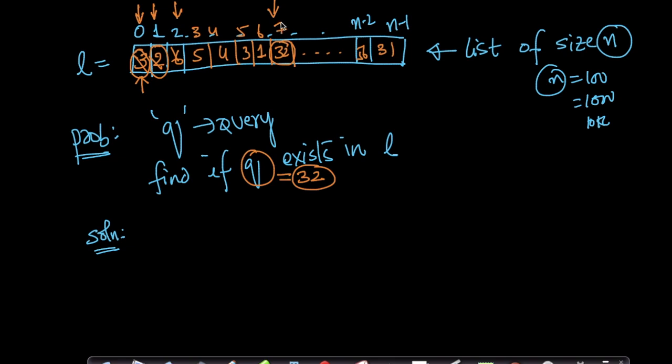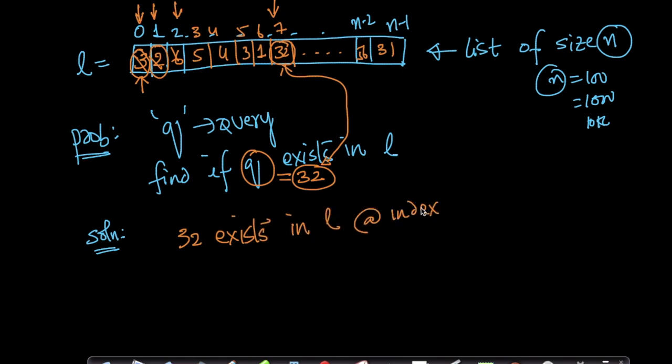At index 7, I see 32. Now this 32 and this 32 match. So I will say that, yes, 32 exists in my list L at index 7. Very simple.